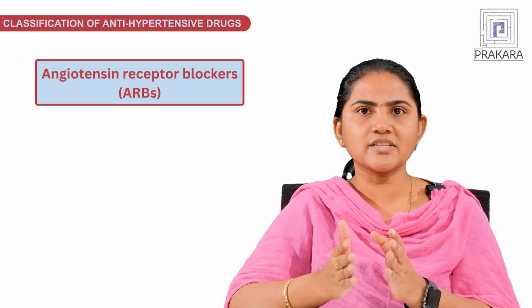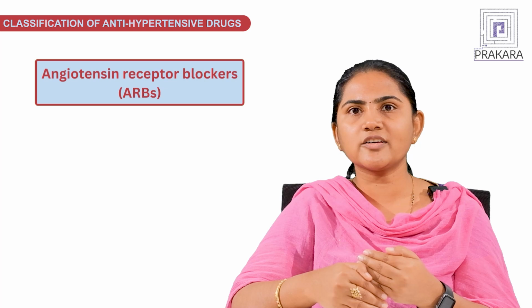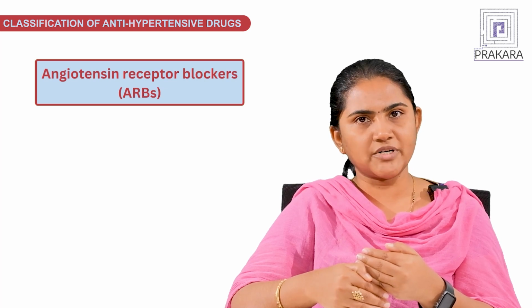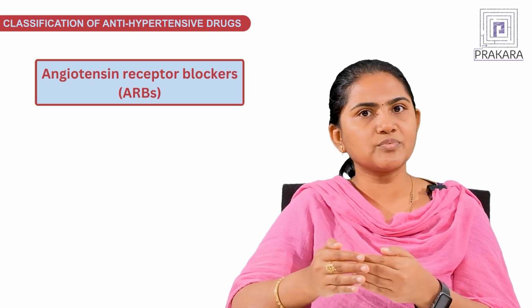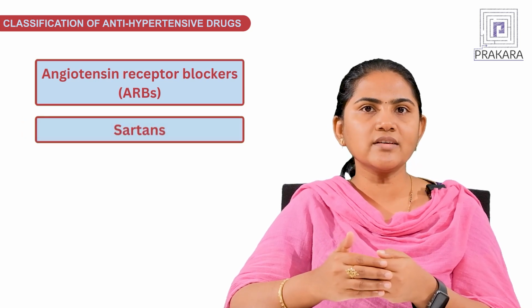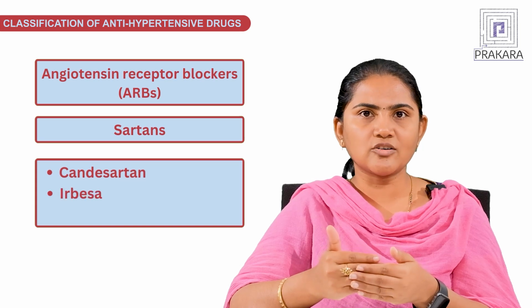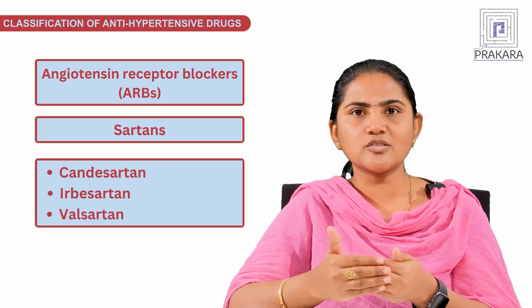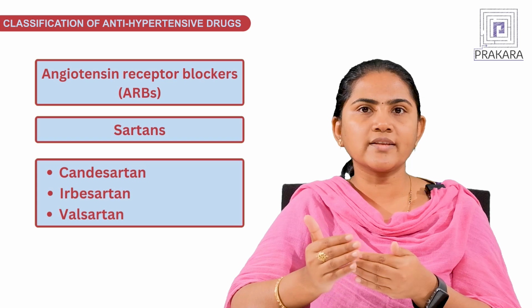In these conditions, we can substitute the use of ACE inhibitors in the patients with other derivatives called ARBs, that means angiotensin receptor blockers. So this is the next category of drugs which are used in the treatment of hypertension. These drugs are called SARTANs, like candesartan, irbesartan, valsartan. These drugs are used to block or inhibit the angiotensin receptors. Specifically, AT1 receptors are blocked or targeted for the reduction of hypertension.